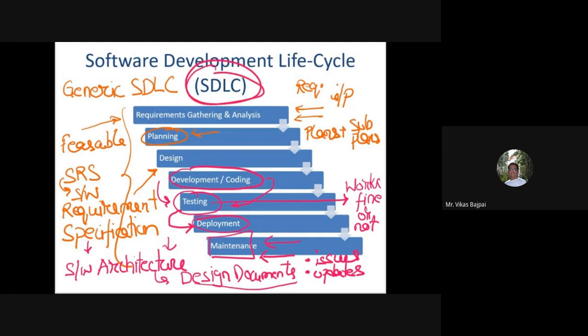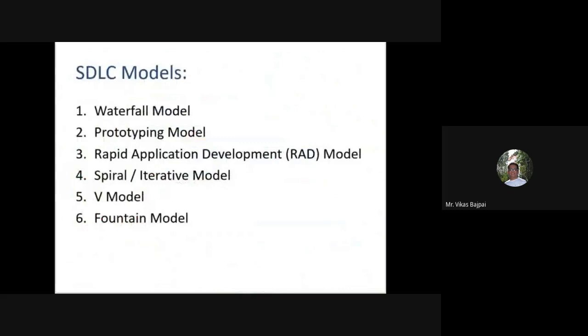Now let's see, there are some software development life cycle models. In this particular course we'll talk about waterfall model, prototype model, your rapid application development model, your spiral and iterative model, your V model, and the fountain model. There are some more models as well, but we'll restrict our discussion to these 6 models only. To start with, we'll go ahead with waterfall model.